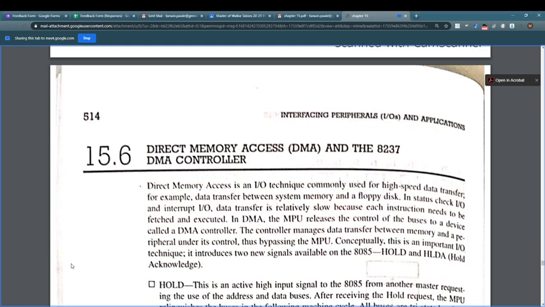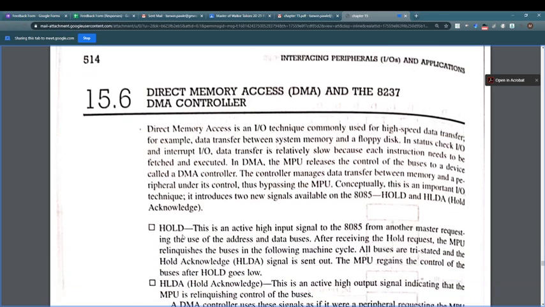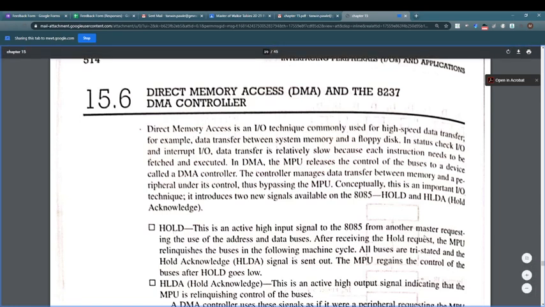It introduced two new signals available to the 8085, known as HOLD and HOLD acknowledgement. HOLD is an active high input signal to the 8085 from another master. Here another master is nothing but DMA, requesting to use the address and data buses.